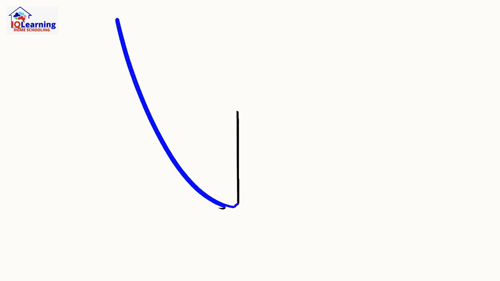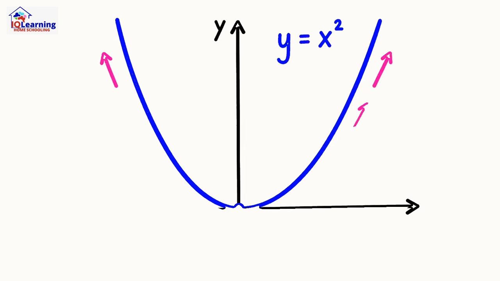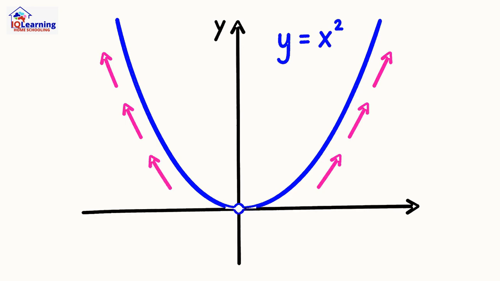starting with the simplest version, y equals x squared. This basic parabola is a perfect symmetrical U-shape with a single lowest point where it changes direction. This is its turning point. Because any number squared is positive, the y value can never be negative, which locks in that classic U-shape.